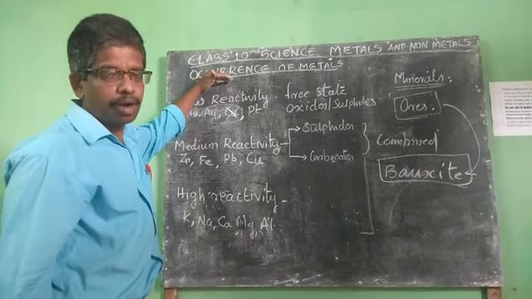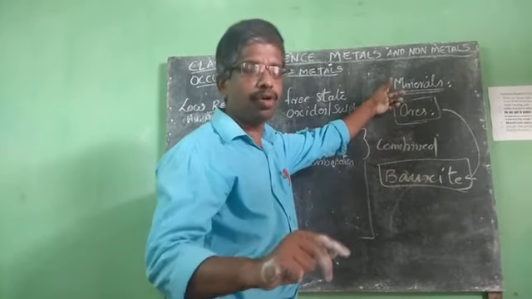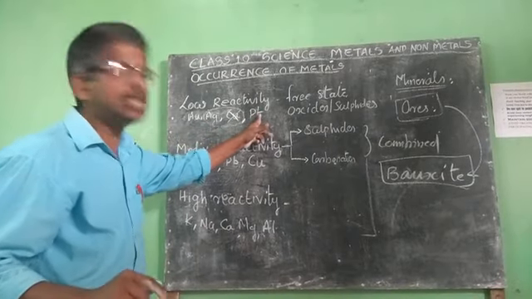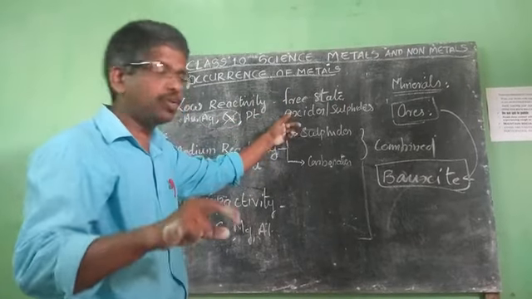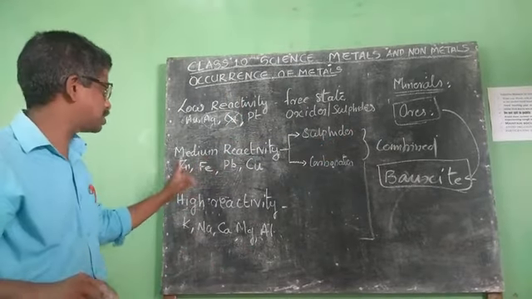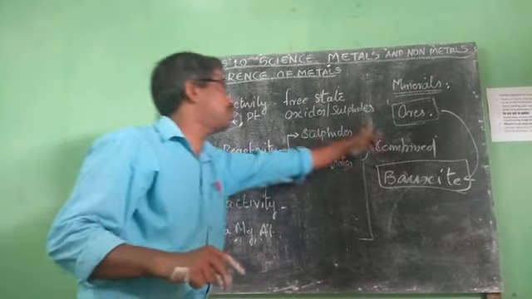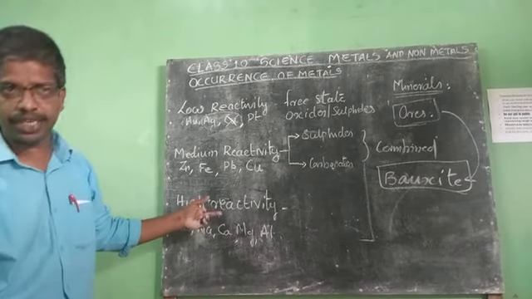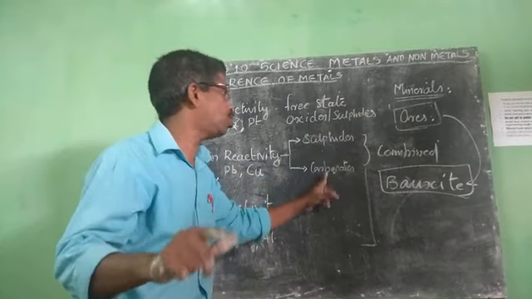How do metals occur? Metals occur in the earth crust in the form of minerals. Some metals are found in free state. Which are the metals found in free state? Gold, silver and platinum. These low reactive metals are found in free state, and they may also be found in the form of their oxides or sulfides. The medium reactive metals like zinc, iron, lead and copper are found in combined state, as well as the highly reactive metals, in the form of sulfides or carbonates.